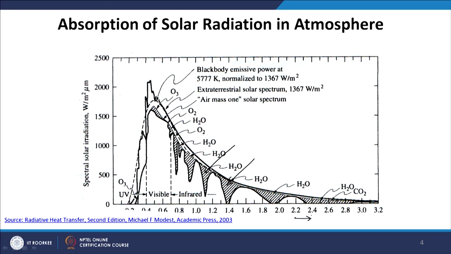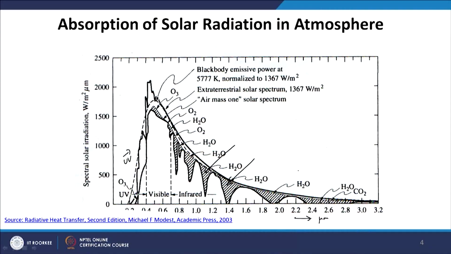The wavelength on the x axis is in microns. The significant absorption we find in ultraviolet is due to ozone. We are all familiar with the ozone layer that absorbs harmful ultraviolet radiation. Then in the infrared region, water vapor is an important gas that absorbs solar radiation, and then we have absorption by oxygen molecules and carbon dioxide as well.